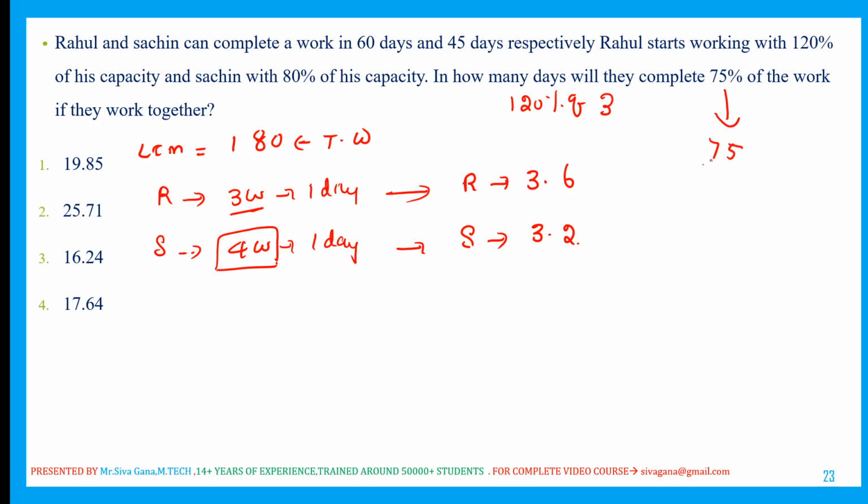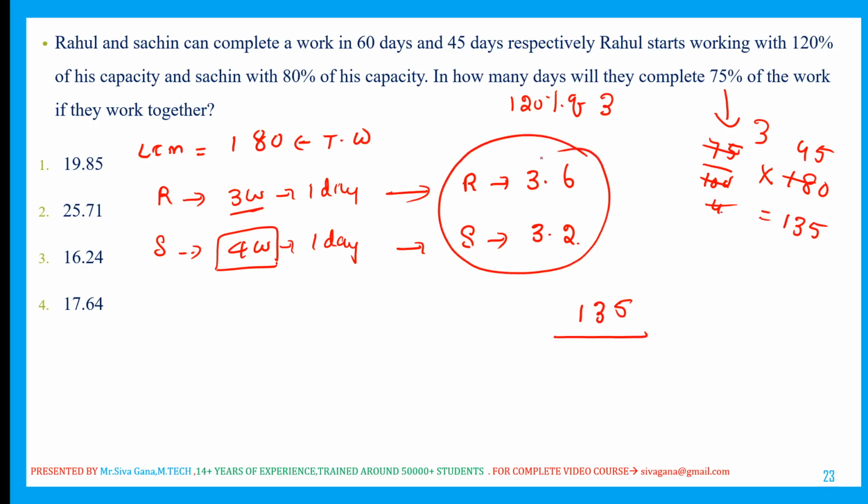What is 75% of the total work of 180? 25 threes, 25 fours: 45 into 3 is 135. We need to complete only 135 work.